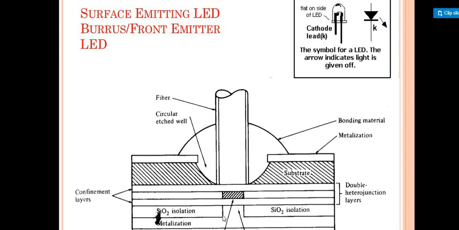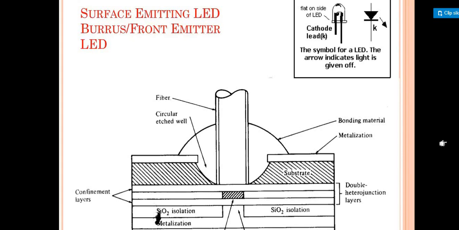It is going to produce the LED light, storing the electrons, and it will pass to the substrate. From the substrate it passes to the double heterojunction layers. From there, it is isolated based upon the silicon dioxide isolation. Okay, so this is the complete surface emitting LED, the front emitting light emitting diode.